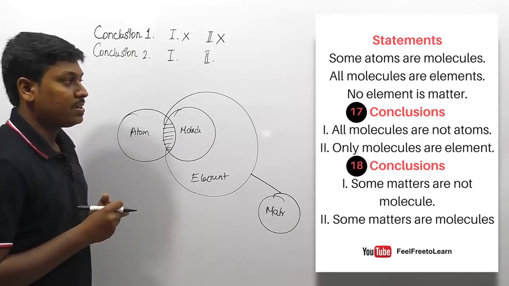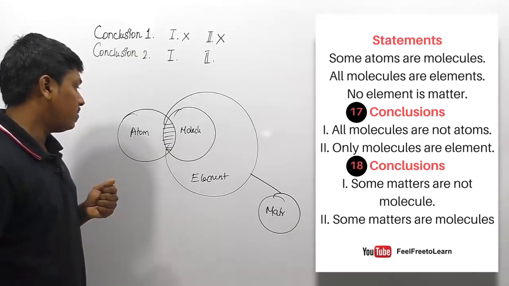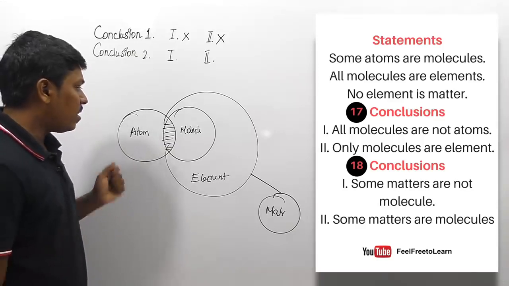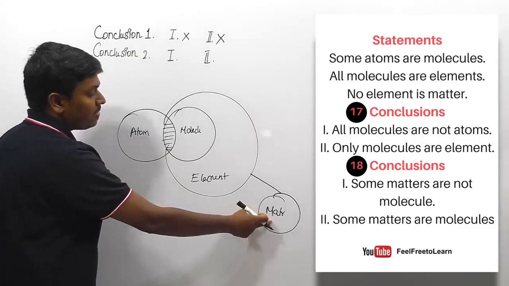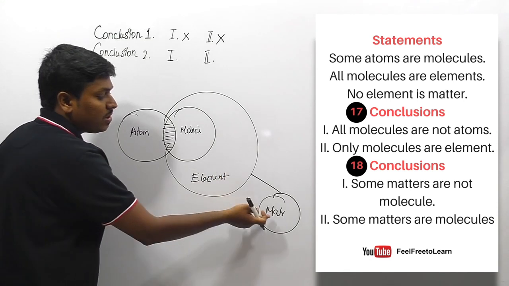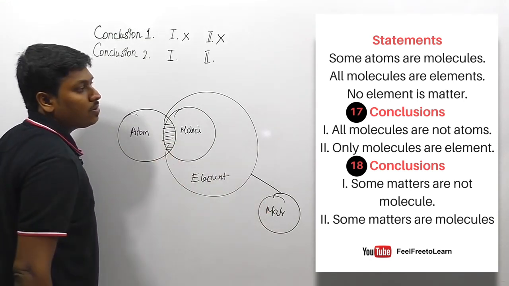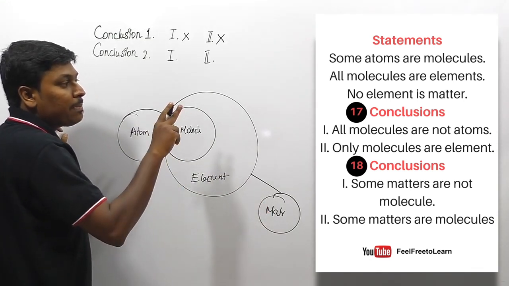Second set of conclusions, some matters are not molecules. So some matters are not molecule, friends. I think which is exactly correct, because we already know that there is no link between matter and element. So there is no possibility of connecting matter and also molecule, right? But the second conclusion is some matters are molecule.